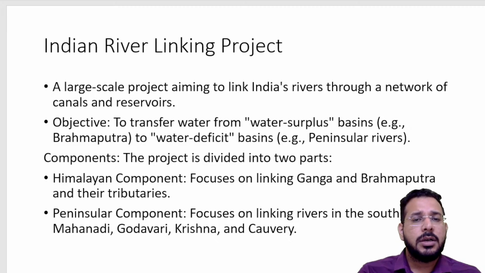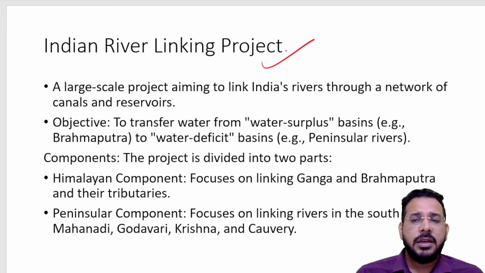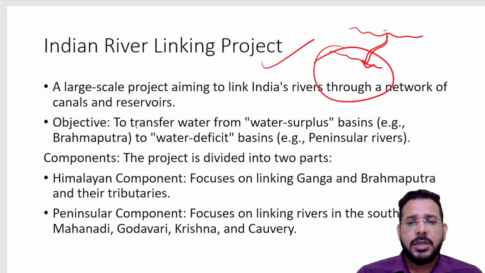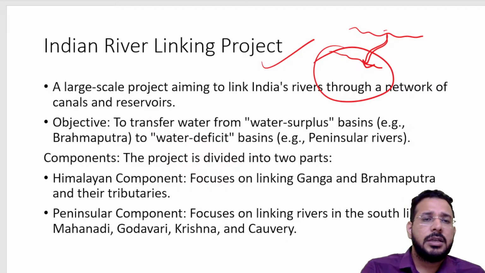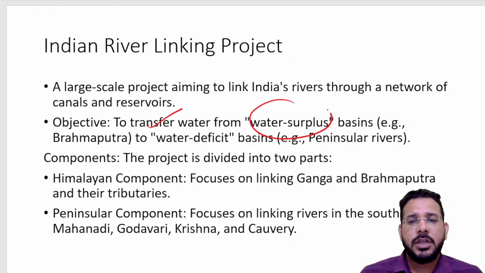Then let us look into the river interlinking projects. What is river interlinking? Imagine one river has more water and another river has less water. If we can link both rivers, and transfer the surplus water of this river to that river, the people over there can benefit. That type of linking of rivers is called river interlinking. So we want to transfer water from water-surplus basins to water-deficit basins.